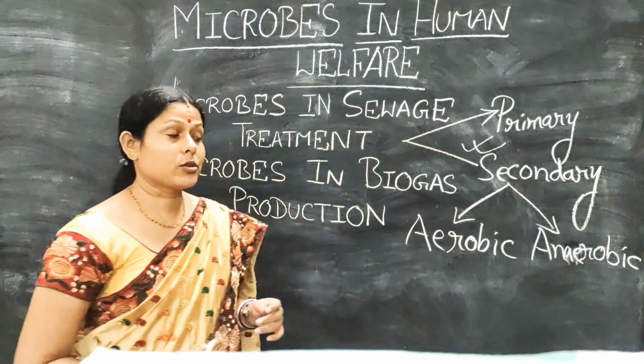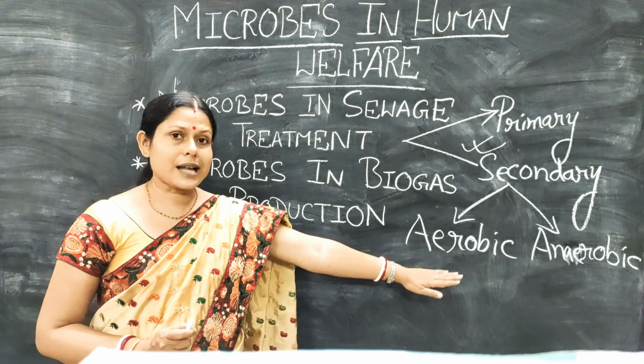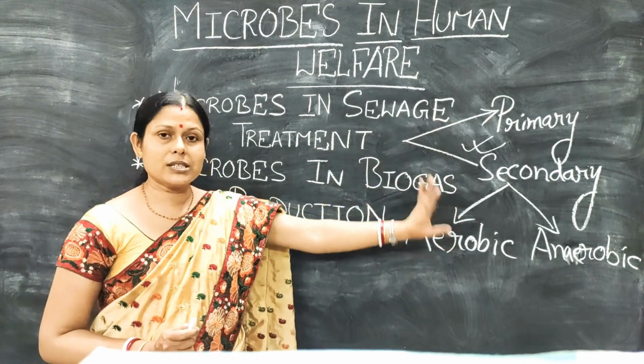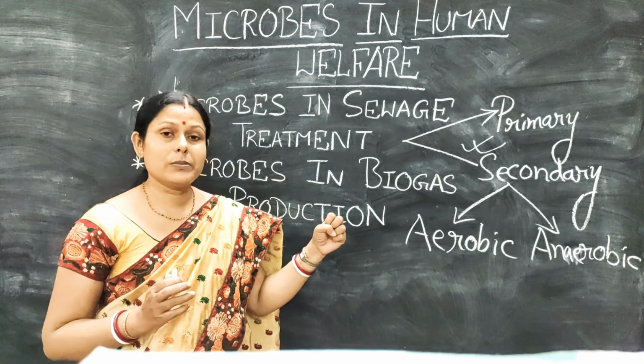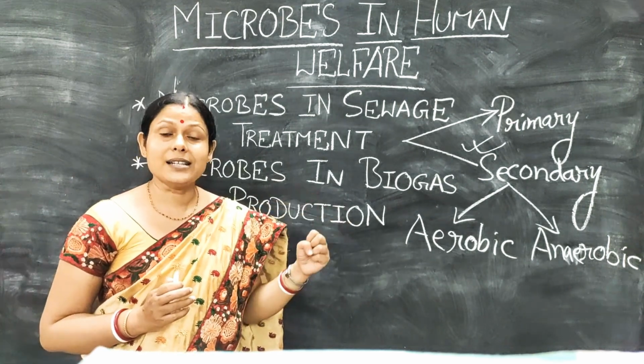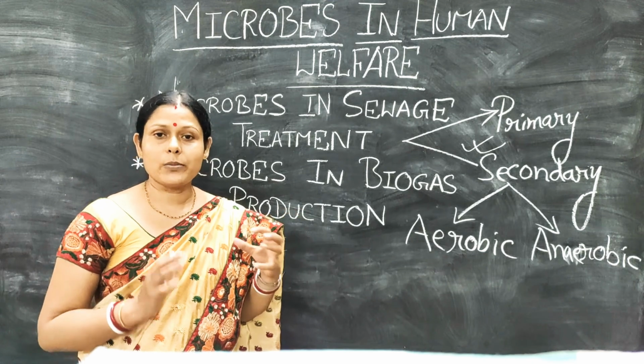The tanks to which the primary treated water comes for secondary treatment have aerobic microorganisms.